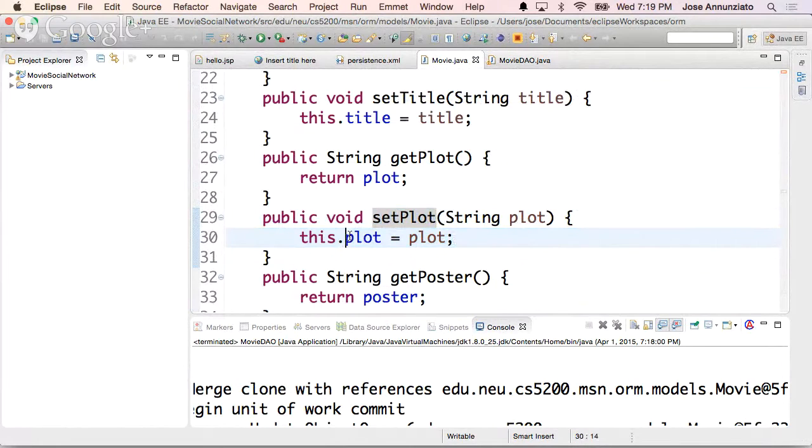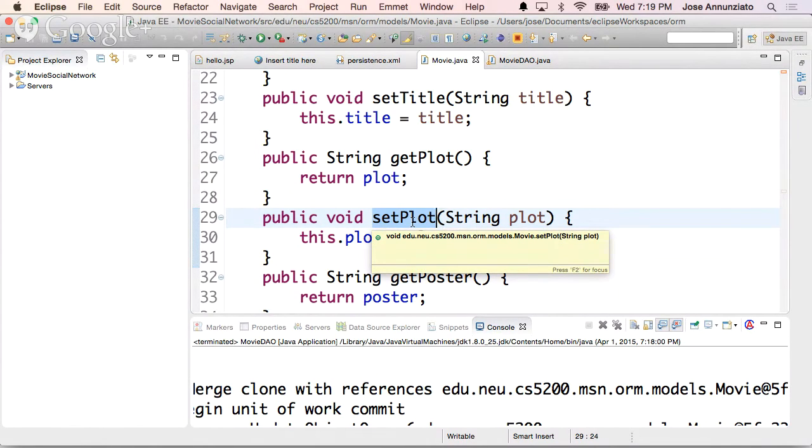What it does, it creates a sister object that looks just like my object, okay? But it implements exactly the same setters and getters, the same constructors, but it has a different implementation. It adds code to track changes so that if I change the plot, it says, I know you changed the plot.